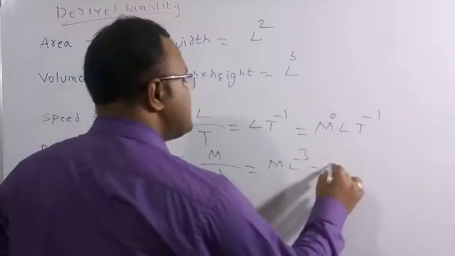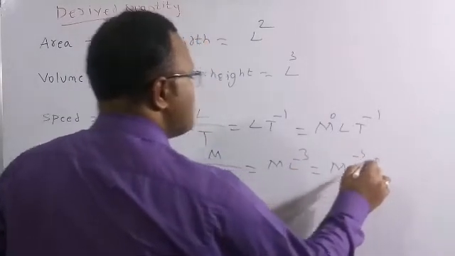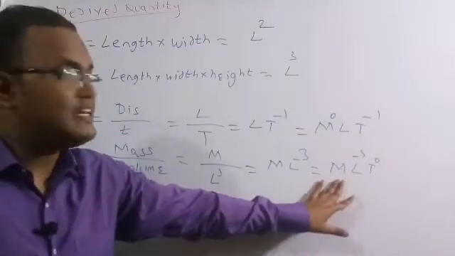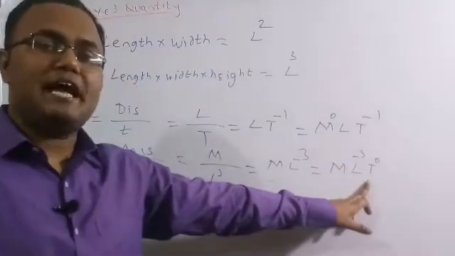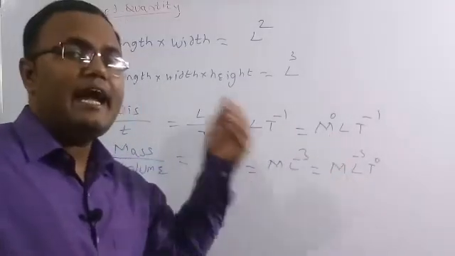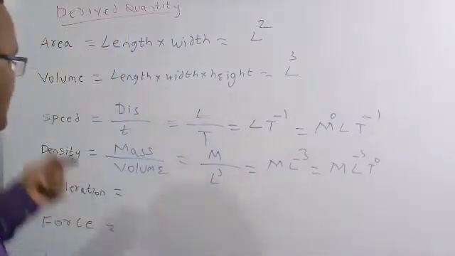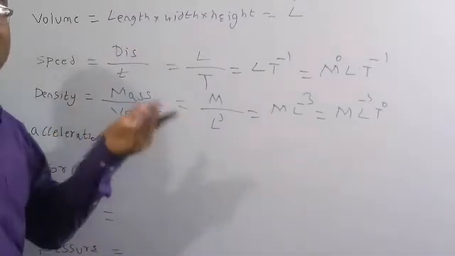We can write in another fashion, M into L to the power of minus 3 into T to the power of 0. So by seeing this dimensional formula also we can tell that the density depends upon the mass and is independent of the time, but it depends on L cube, the cube of the length. So by seeing the dimensional formula of density we can figure out the nature of this density.